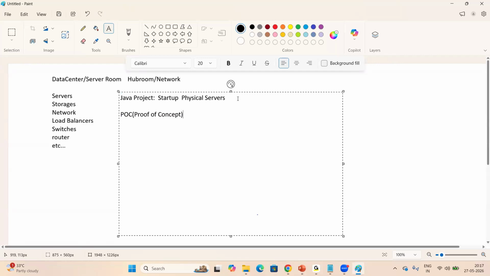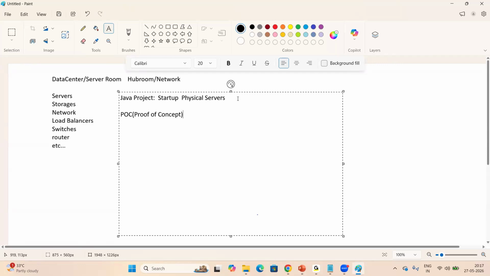For example, if you want to buy a laptop or mobile, like an Apple iPhone, what will we check? We'll check the features, the reviews, the people who are using it. Same way, if any client wants to give a project to a company, they will check some proof, a sample project.